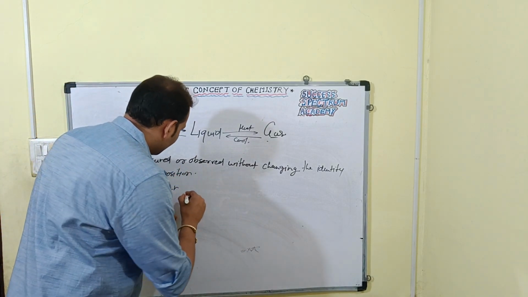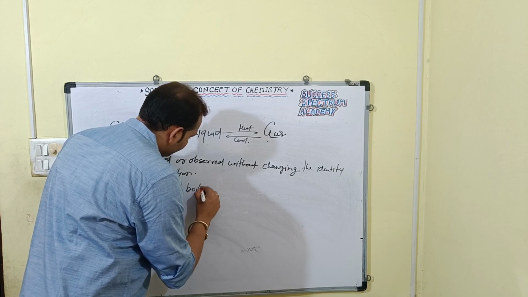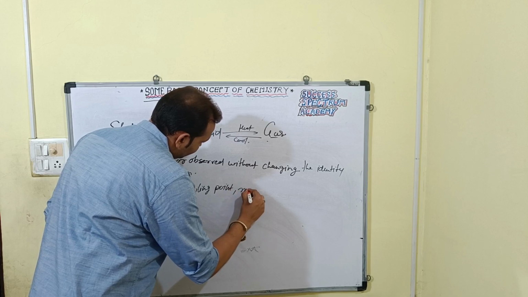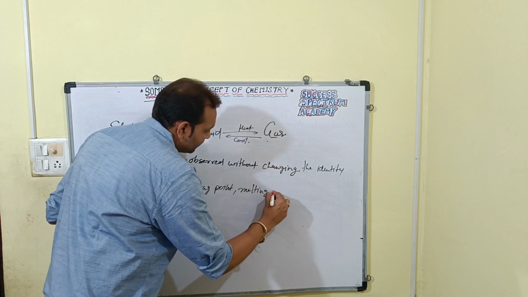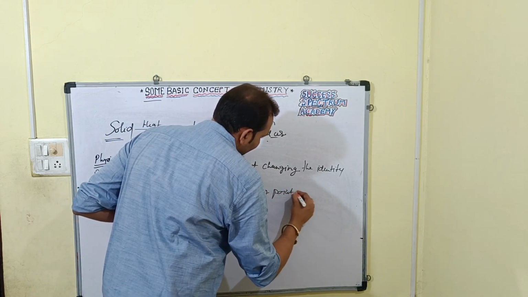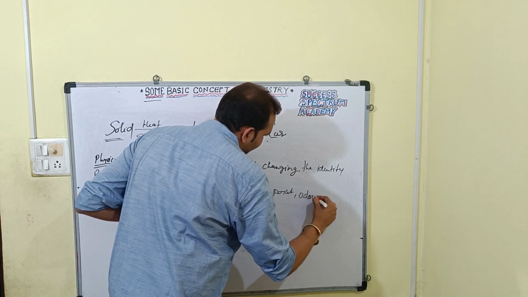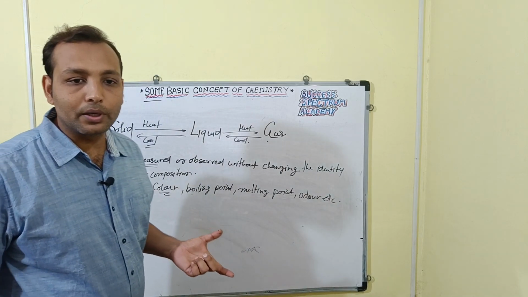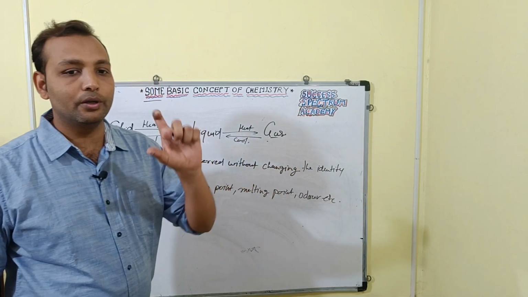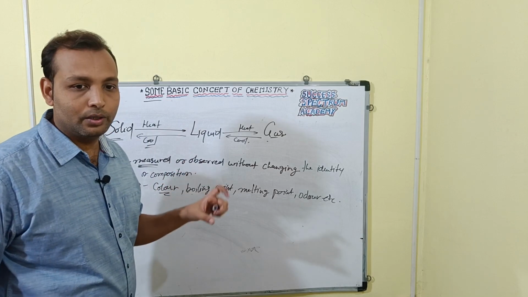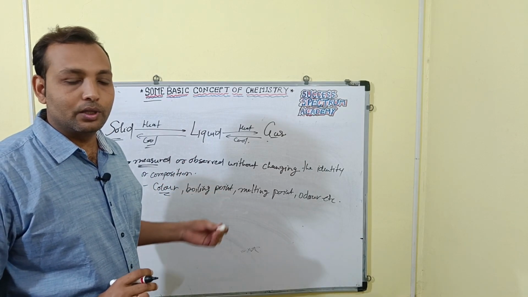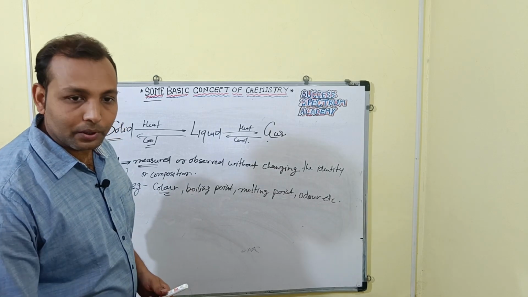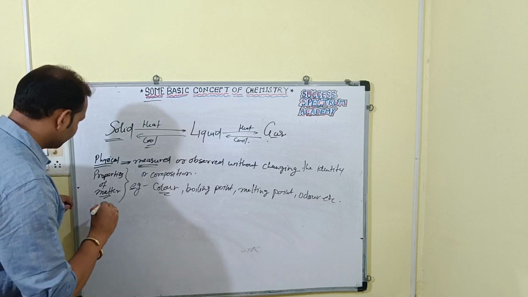Like boiling point, melting point, odor, etc. are examples of physical properties, right? Like color, melting point, boiling point, or we have odor, right? That is, we can say, physical properties. Then we have chemical properties, right? Chemical properties.